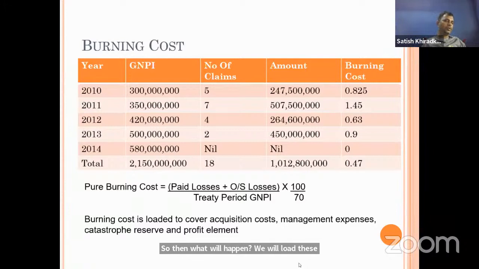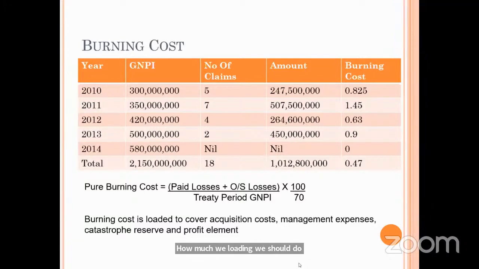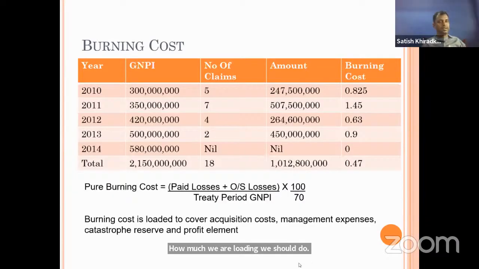How much loading should we do? Like 30%, 25%. It depends on the insurer. So 25% to 30% loading will be there. How will we calculate that loading?